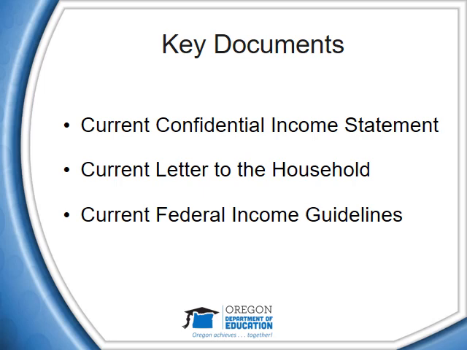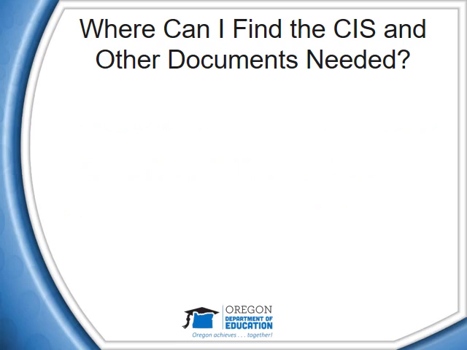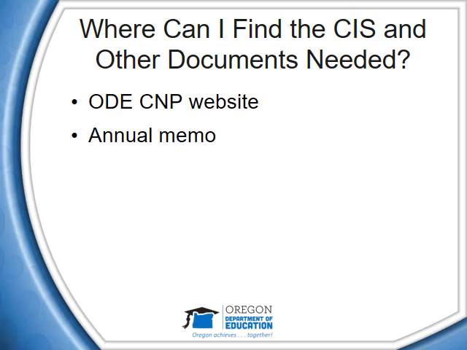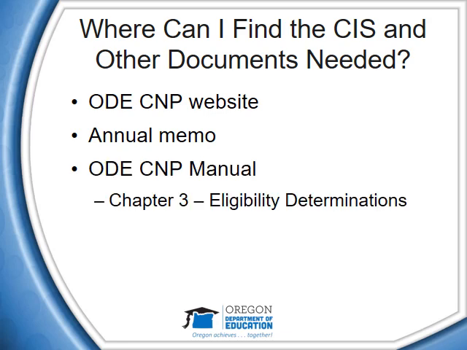ODE-CMP recommends that the sponsor print out the current income eligibility guidelines provided to them. This ensures that the sponsor has the most current and up-to-date guidelines and can easily access the document when approving CIS applications. Sponsors can find confidential income statements, letter to the household, and federal eligibility guidelines in the following locations: the Oregon Department of Education Child Nutrition Program, also known as ODE-CMP's public website, the annual memo sent on or prior to July 1 to the listed food program coordinator in CMP Web, and Chapter 3 Eligibility Determinations in the manual.